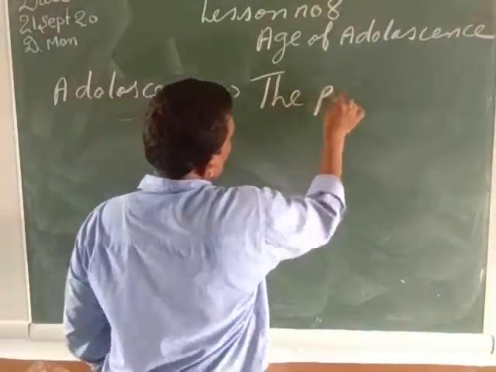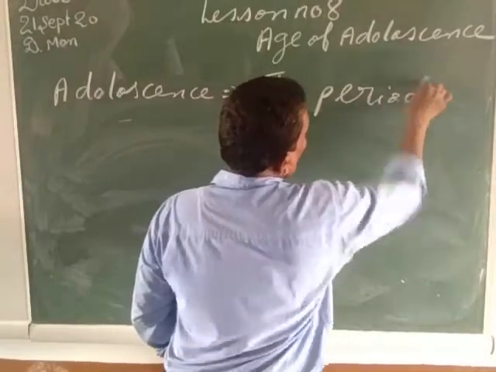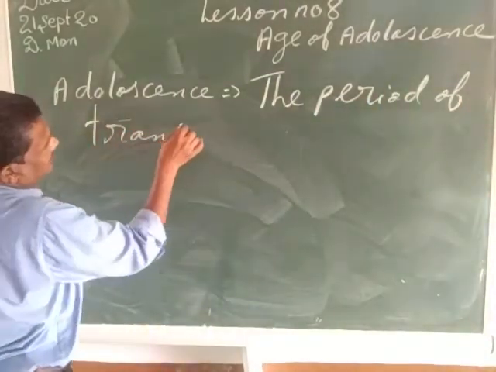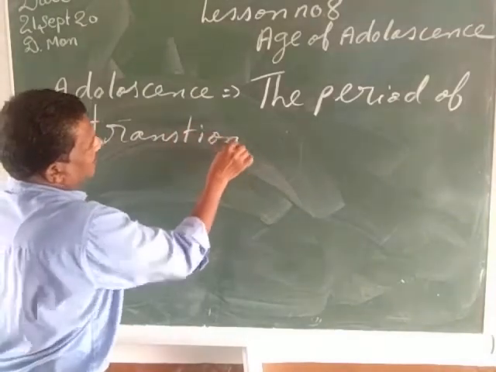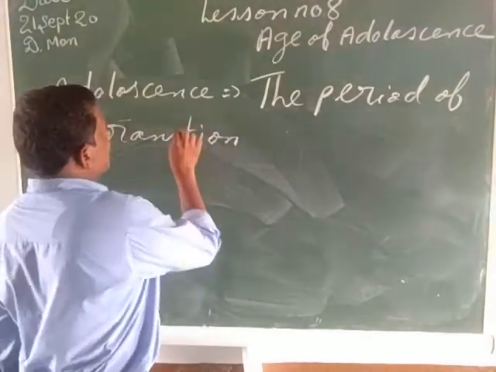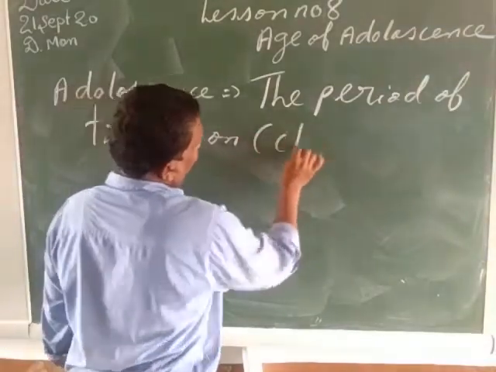The period of transition means the change.